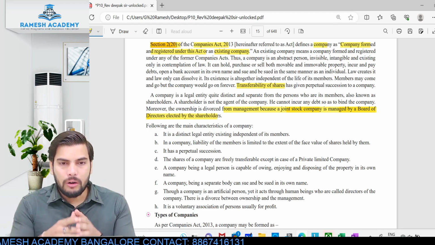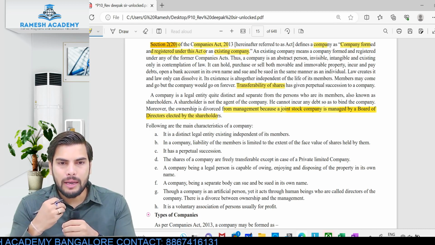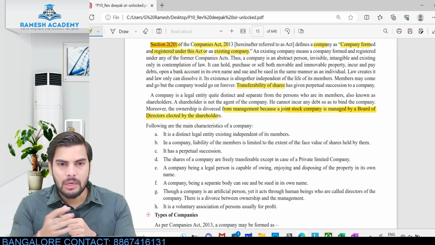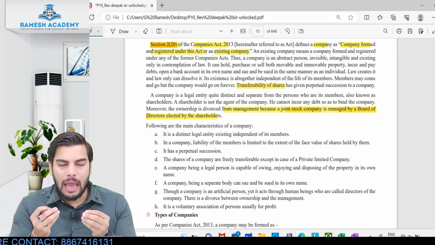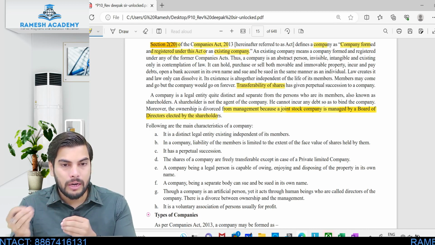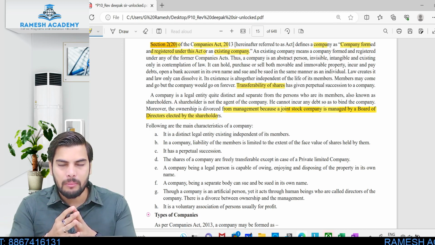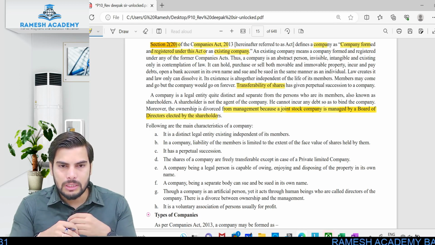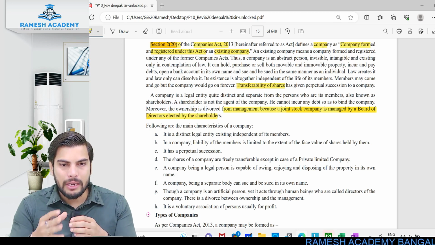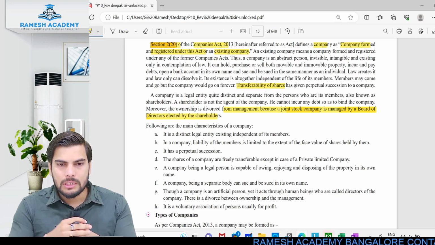Yes, in order to become a shareholder, all that I need is money. I've got the money, I purchase so and so company's so and so number of shares, I become the shareholder. I need not have any knowledge or skill with respect to running the business or a particular company. If I just have the money, that would be more than sufficient. I need not have any skill or knowledge. So that's the reason shareholders are not allowed to take active part in the management of affairs.